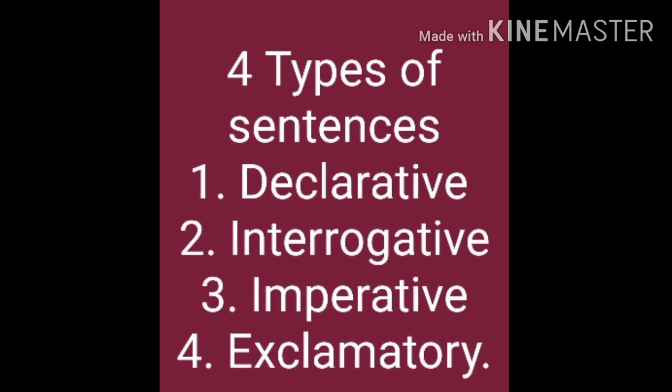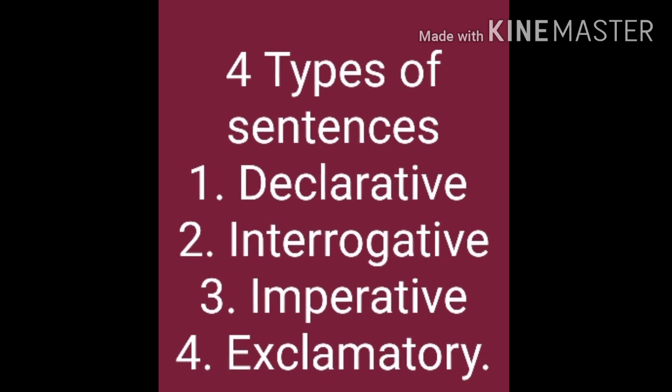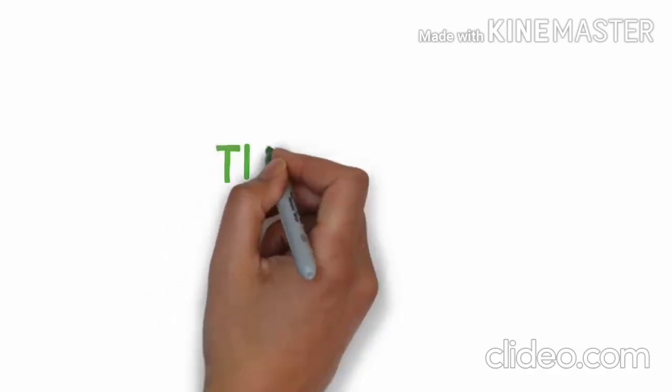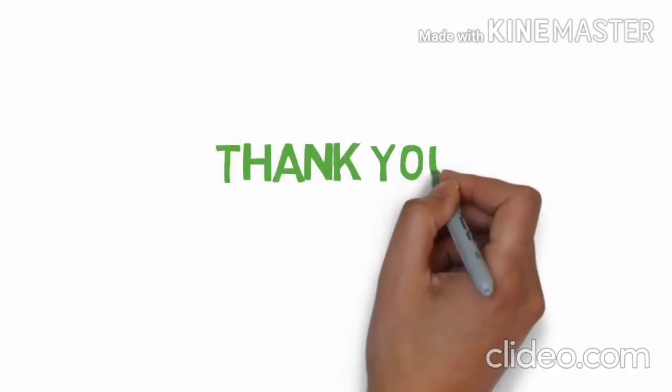Exclamatory sentence. This is the last type of sentence. An exclamatory sentence always ends with an exclamation mark, or it includes an exclamation mark in its sentence. So students, I hope you all have understood the four different types of sentences.